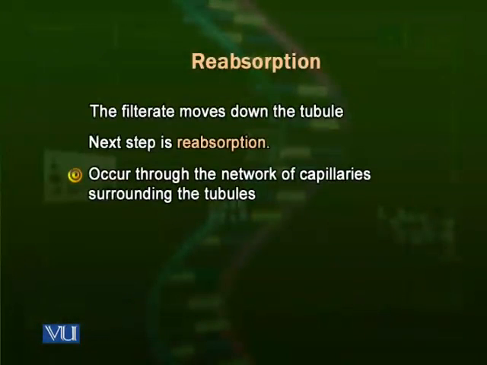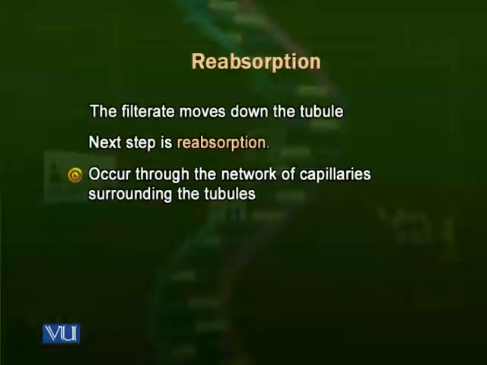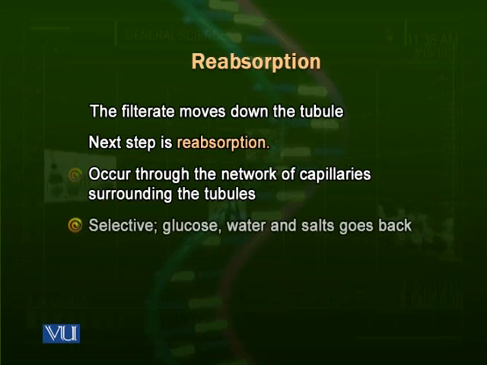The second fact is that this tubule is surrounded by a network of capillaries, so it is richly supplied with blood vessels, except for the collecting duct. So reabsorption is easy in this functional unit of the kidney. This occurs through the network of capillaries surrounding these tubules.